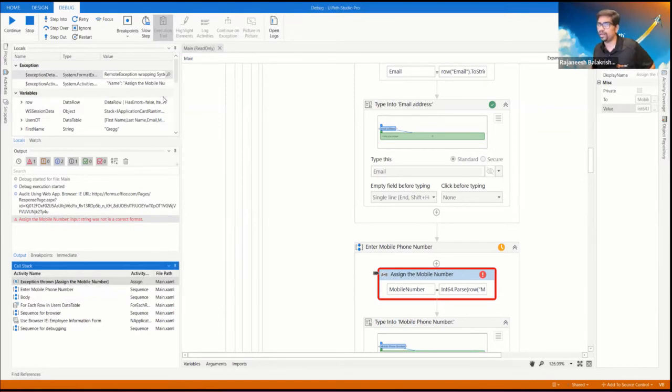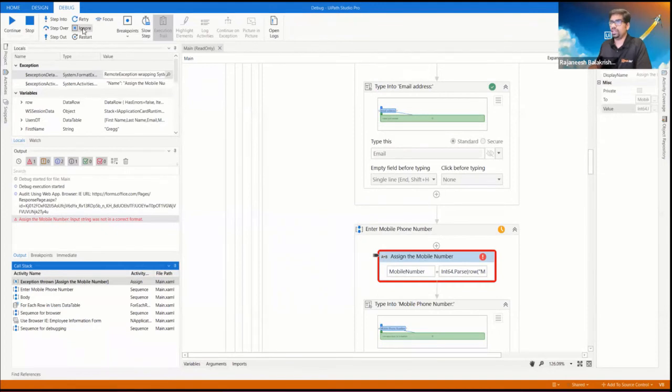Now you can take some actions, right? You know what actions you can take. You can either continue, stop, step into, or step over. Or you can fix and retry, or just ignore. Retry will retry this activity one more time, and ignore will ignore it and start executing the next activity. Restart will restart from the first activity, and focus will focus on that specific activity.